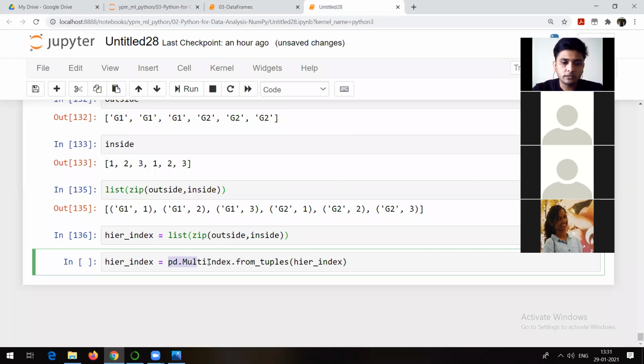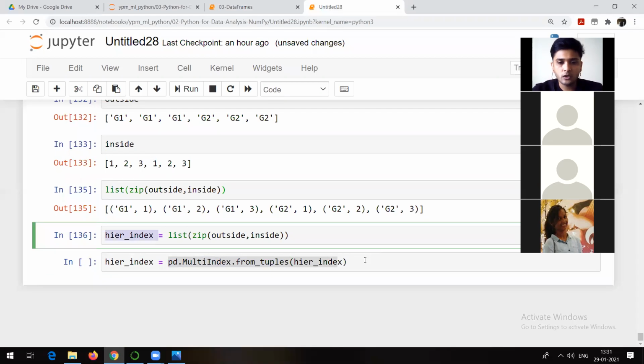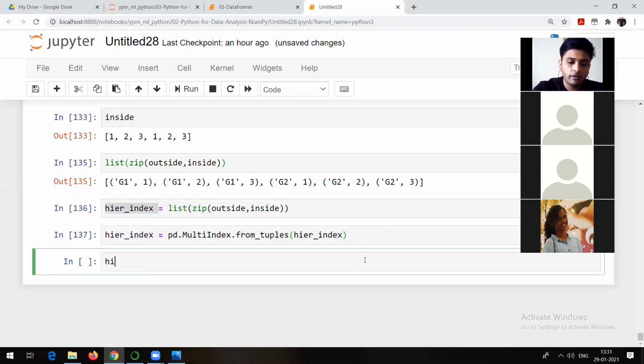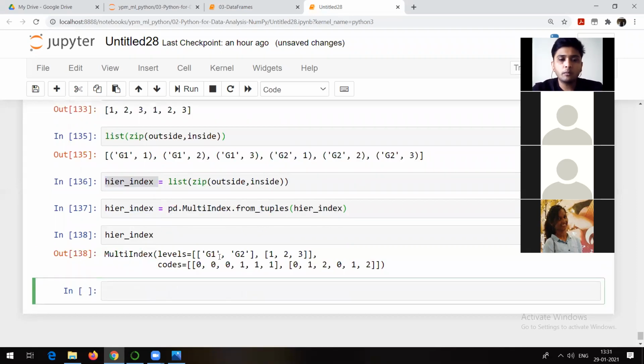I hope you people are able to understand. See, this is the method MultiIndex from_tuples, and from that we are taking hierarchical_index, which is this one, which I have shown you just now. If I run it and check hierarchical_index, my multiple index looks like this. Now, what is the meaning of this? Actually, what it does is it creates some codes. For example, G1 0, G1 0, G1 0, G21, G21, G21. I think these are nothing but the codes.